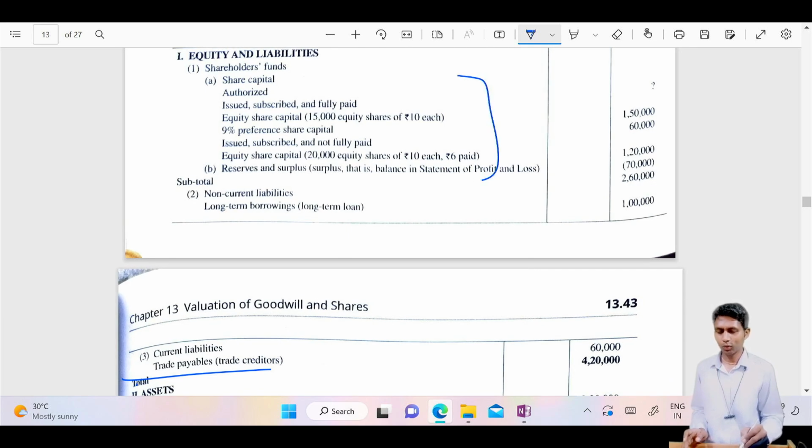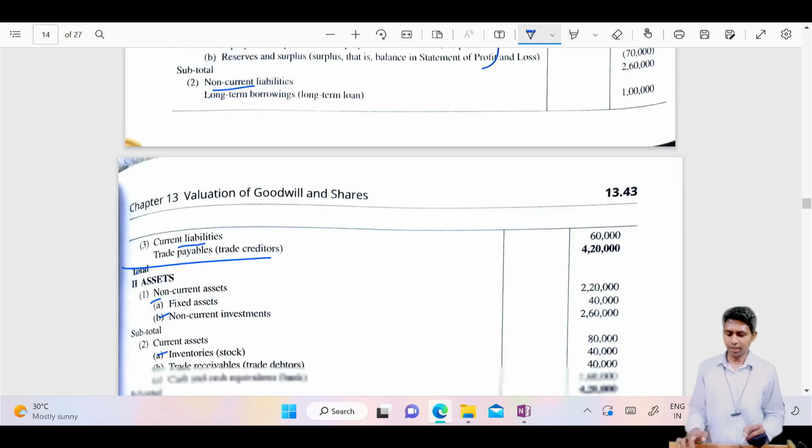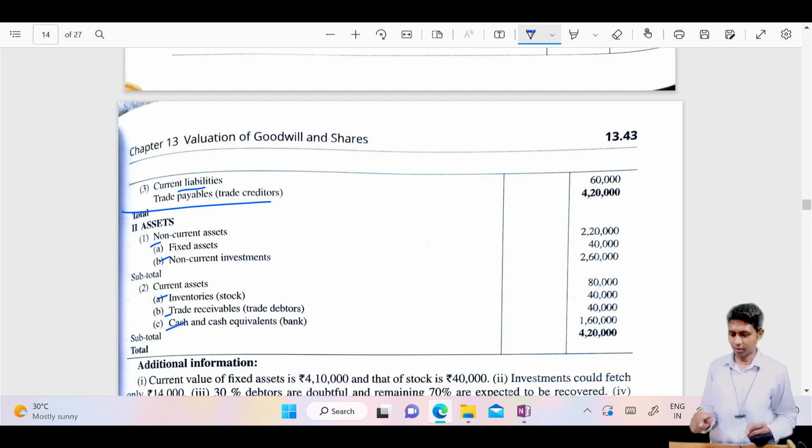Like this also you can remember: share capital and its related reserve and surplus is internal, and other than reserve and share capital is external. That means non-current and current is external, and share capital with reserve and surplus is internal. Understood now? After identifying, we will solve one problem.